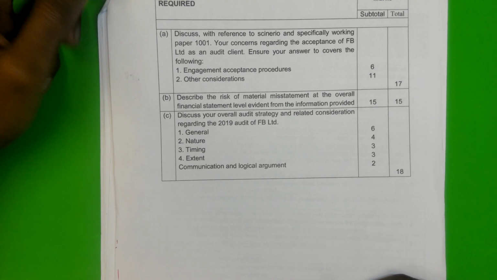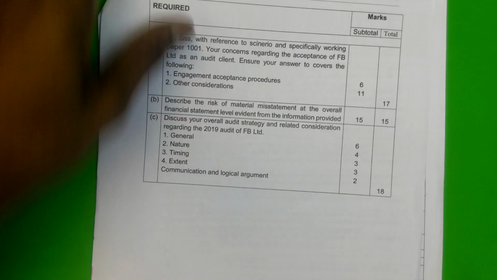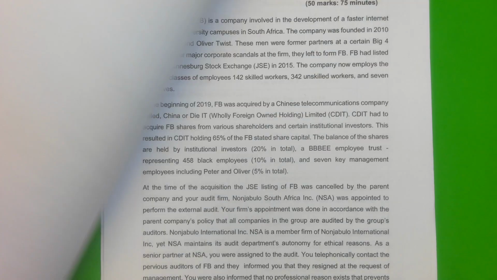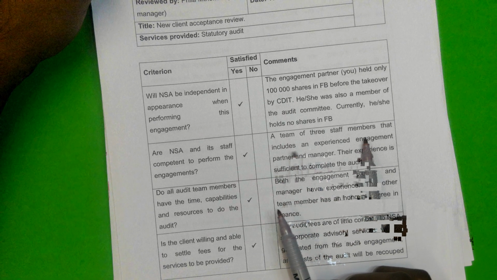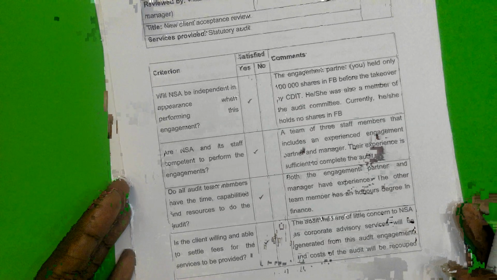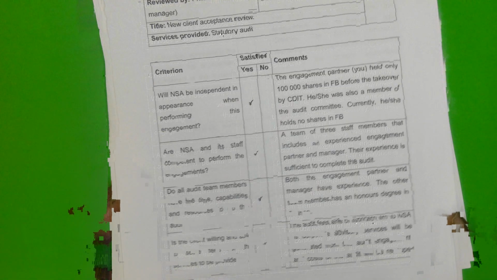I will give you an example. Many people would have written down here, a team of 3 staff members that includes an experienced partner and manager. Now you assumed that if you ask the question, is the team large enough, you'd get the mark.